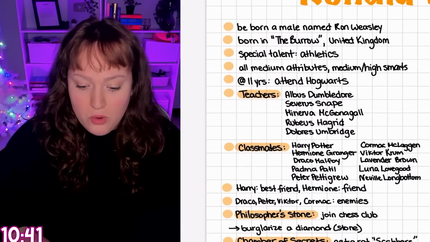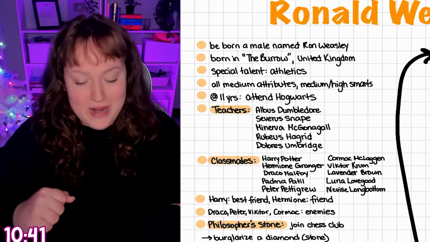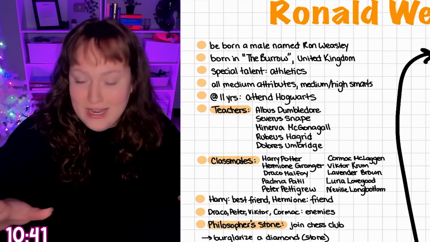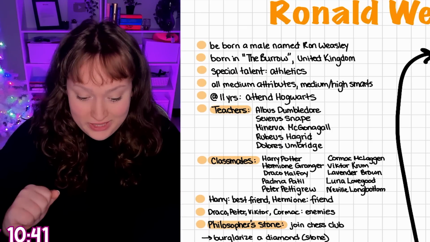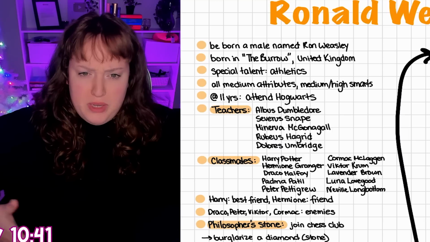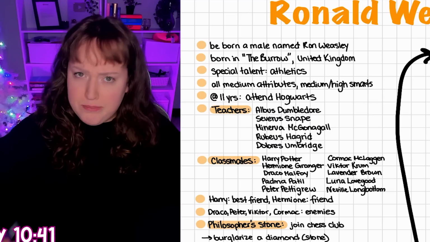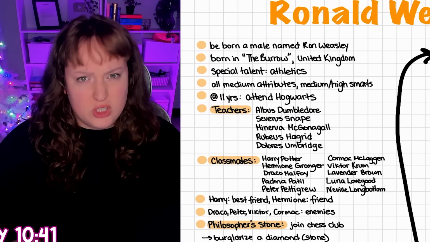So we have to be born a male named Ron Weasley. We are born in the Borough in the United Kingdom. I thought it would just be fun to have that be the name of the town we're born in. Our special talent is going to be athletics. Ron is known to be a very big guy, so I really wanted to make it athletics because he's the keeper for Quidditch, and you got to be a big, strong guy to do that.